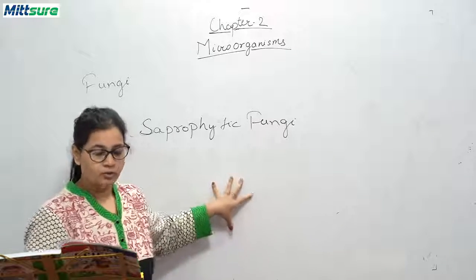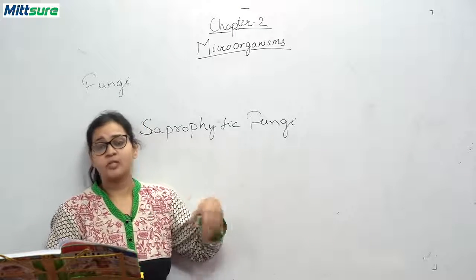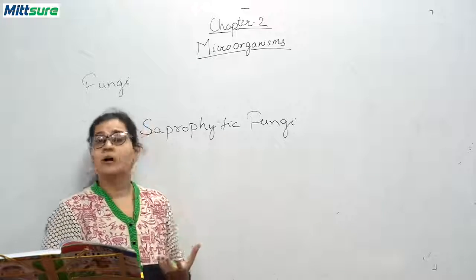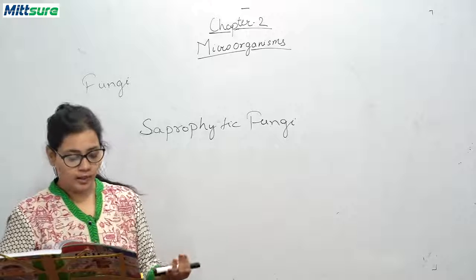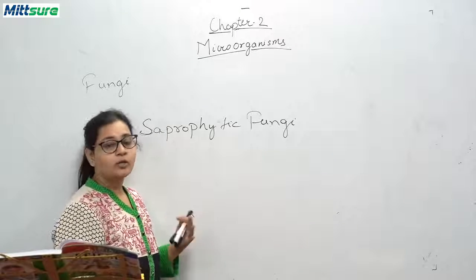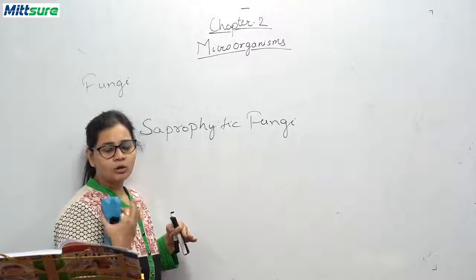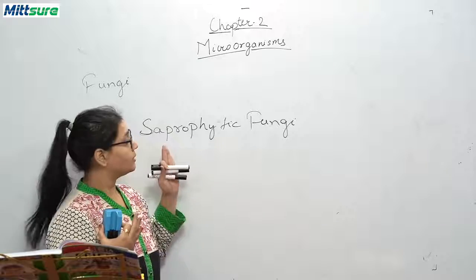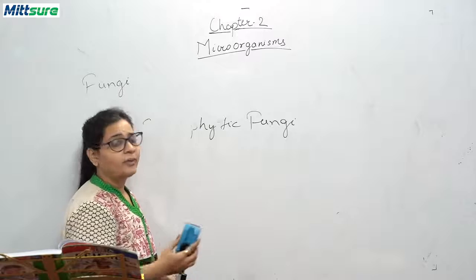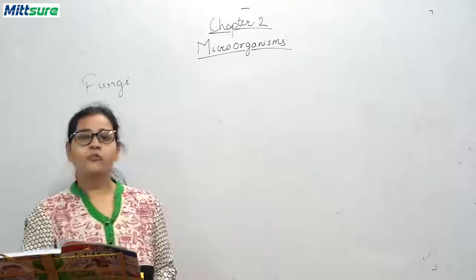And you know this, we can also eat this saprophytic fungi. You know, mushroom is a form of saprophytic fungi and we use it as food also. Okay, and you can see this saprophytic fungi on tree trunks or clay soil and rotten logs also. The log which has fallen from the tree, you can see saprophytic fungi growing on these rotten logs. Logs means a wooden piece which is separated from the tree. Okay, now uses of fungi.